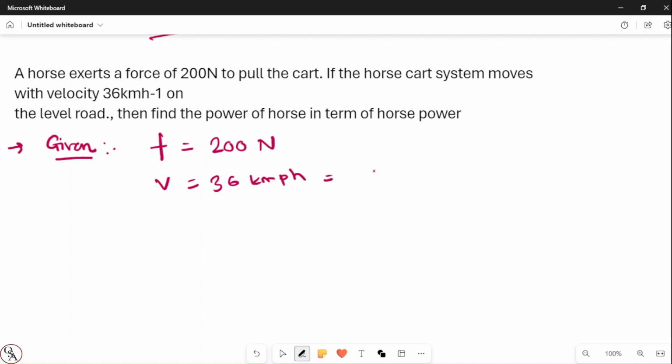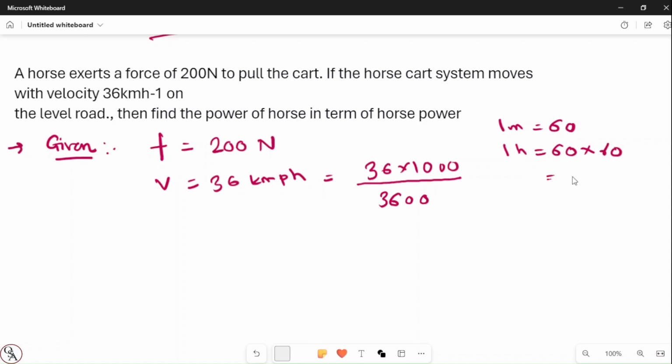So we have to convert this into meter per second first. So it becomes 36 into 1000 divided by per hour. Per hour means in 1 hour we know that there are 3600 seconds, because 1 minute is 60 seconds, right? So in 1 hour, which is 60 minutes, 60 into 60 becomes 3600 seconds. That's why we convert kilometer to meter and hour into second.